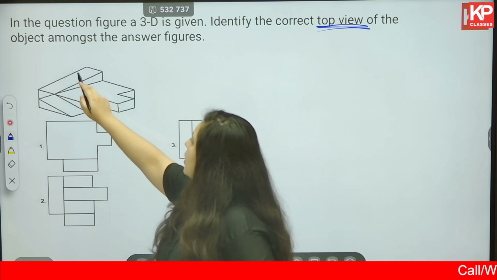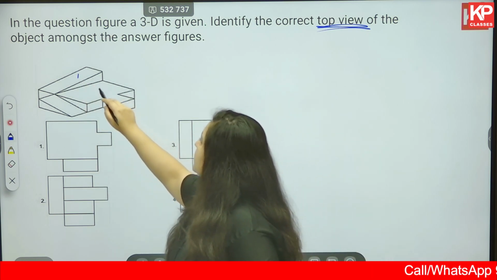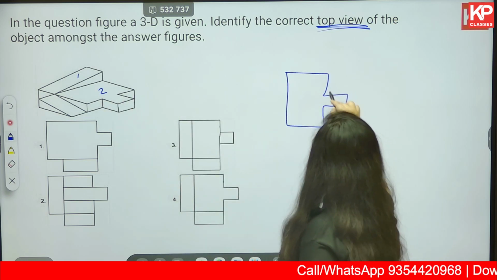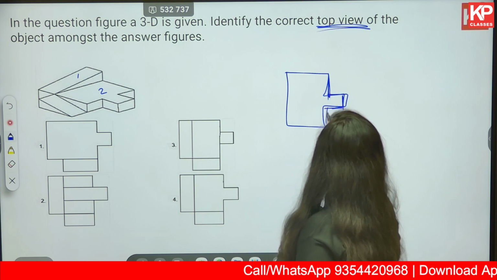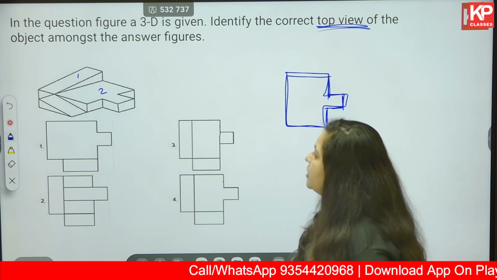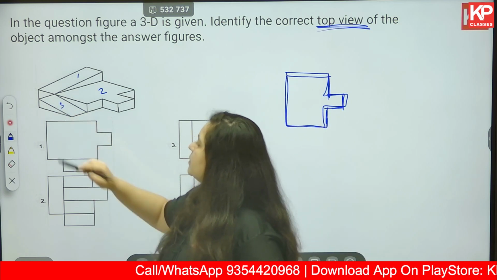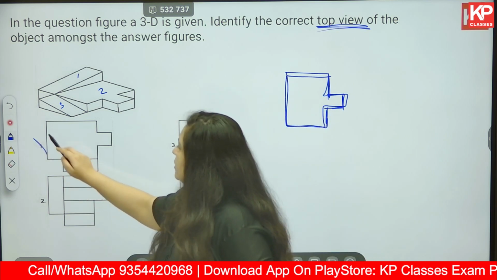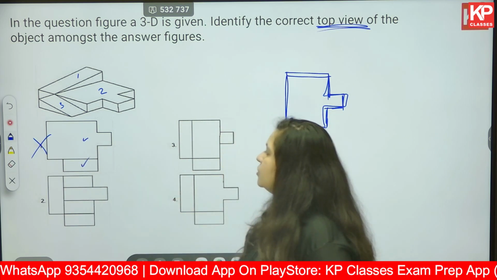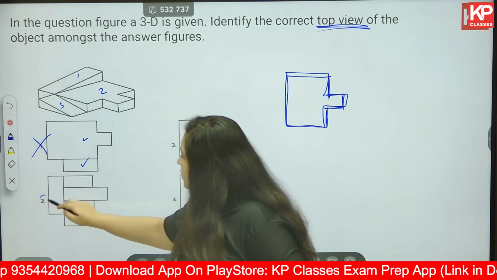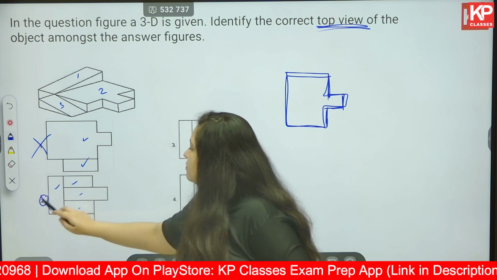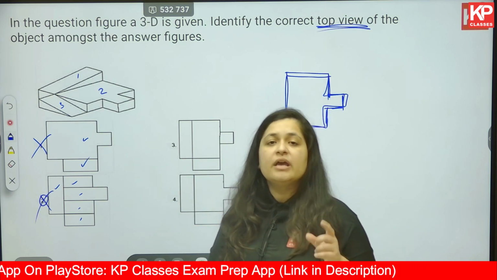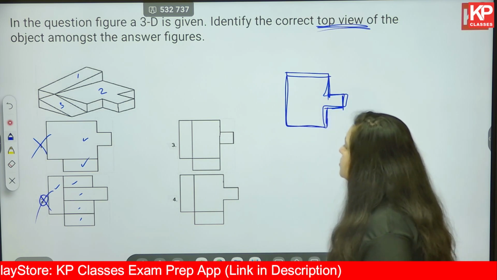Okay. So shape number 1, you should be seeing a rectangle. Shape number 2, you should be seeing something like this. This is the shape that you should be getting, and shape number 3, you should be getting a horizontal rectangle again. So option 1 is directly eliminated because there are just 2, so it cannot be possible. Option number 2, 1 2 3 4 5 cannot be possible. This is just one whole image without any level difference, without any change in the 3D solid. So option number 2 is also eliminated.